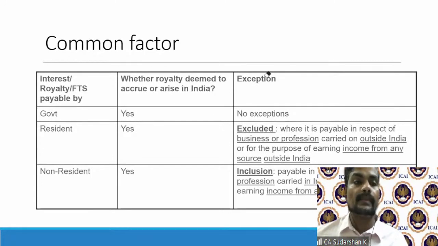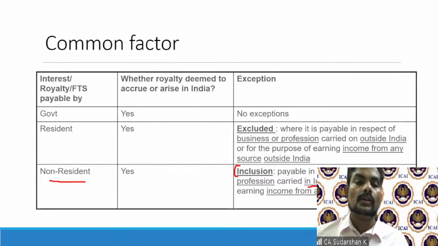Now, ABC USA makes payment to the German entity. What you need to know is, the royalty is payable by whom? Royalty is payable by a non-resident. Now we need to find out whether it's deemed to accrue in India. It can be deemed to accrue in India if the royalty is paid in respect of business or profession carried on in India, or, the word used is or, for the purpose of earning income from any source in India.